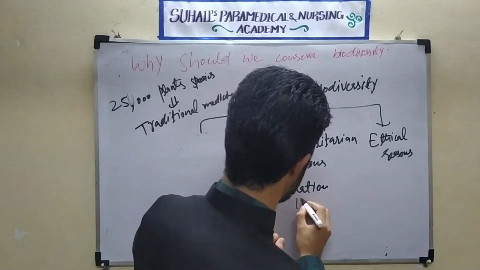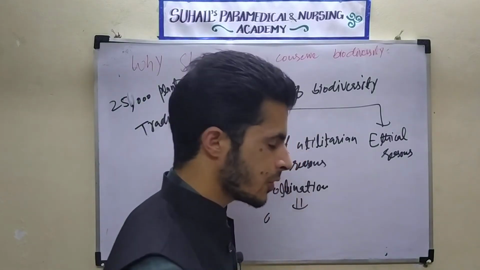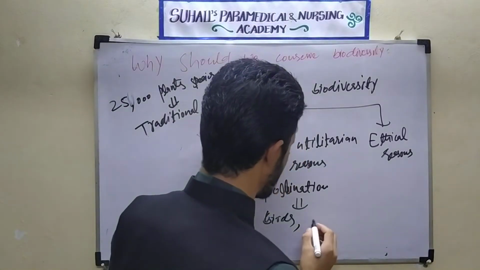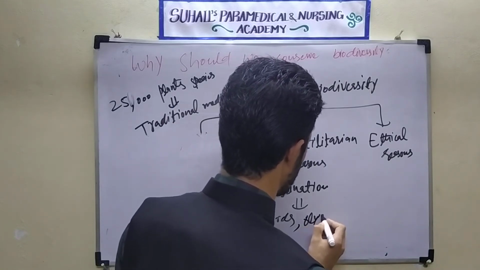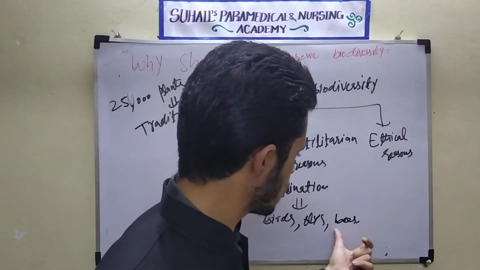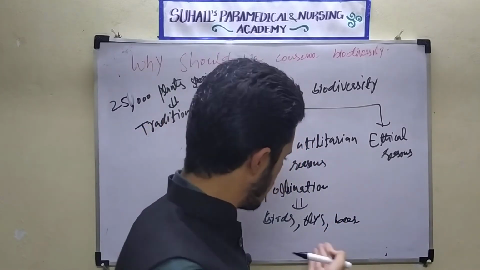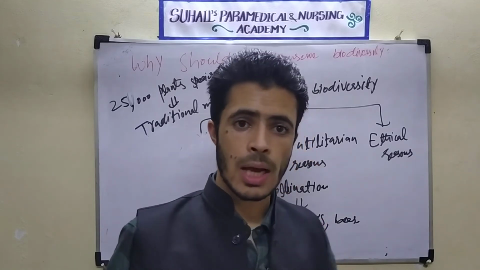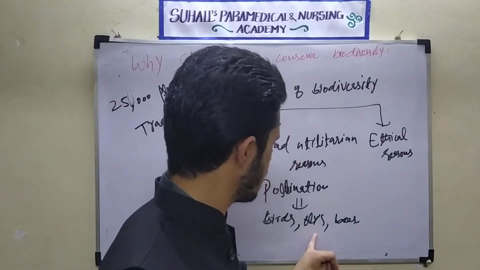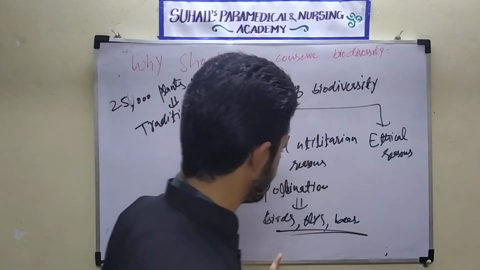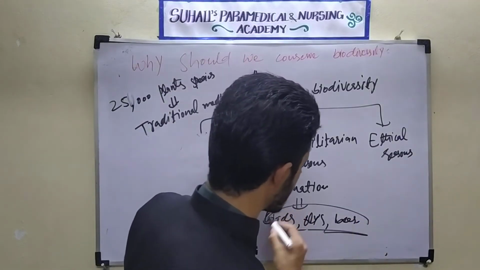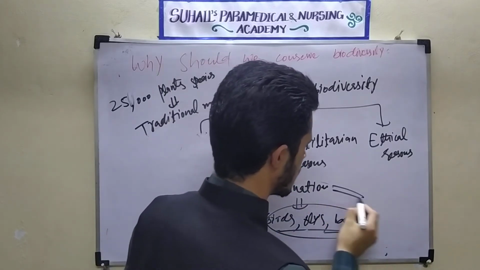There are many species of birds by which pollination is carried out. It is also carried out by flies and bumblebees. The bees are used for the pollination. If there are no bumblebees, no birds, no other animals, and some amphibians are also used for pollination. Different types of animals and birds are responsible for the pollination. If they are not present, there will be no pollination. When there is no pollination, there will be no formation of seed.